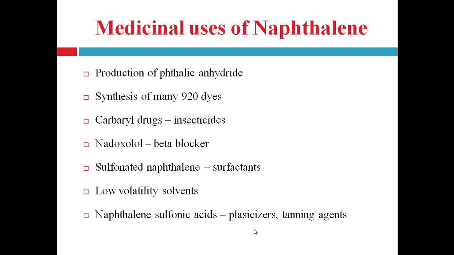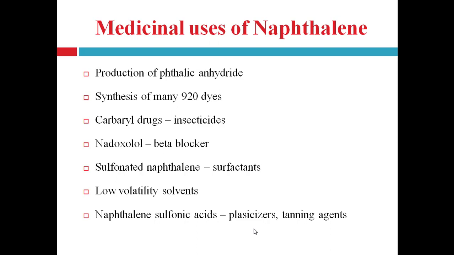Then medicinal uses of naphthalene. These are the different uses for naphthalene. Naphthalene and its derivatives can be used in different conditions. First one is in production of phthalic anhydride, then in synthesis of many azo dyes, then carbaryl, a drug that contains the naphthalene moiety, is used as an insecticide. Then naloxone, which is a beta blocker and useful in the management of hypertension.